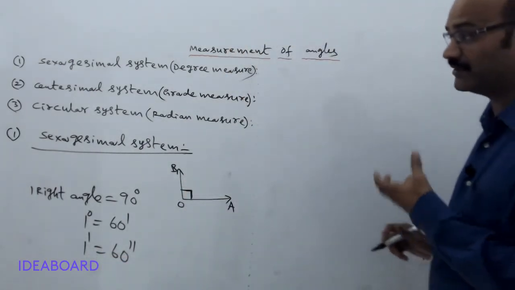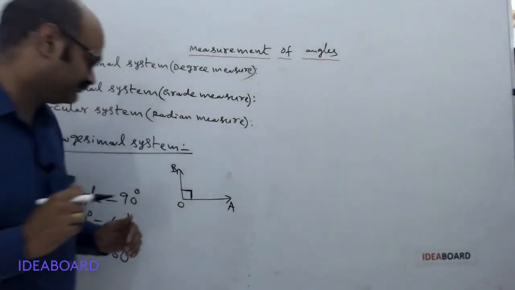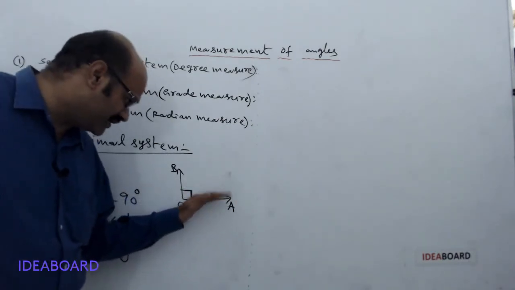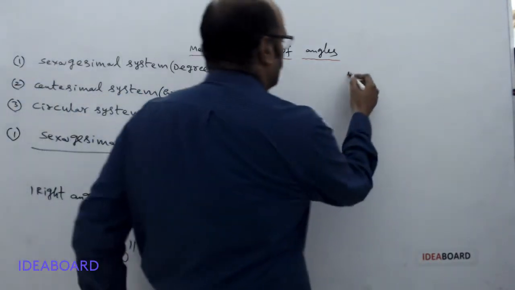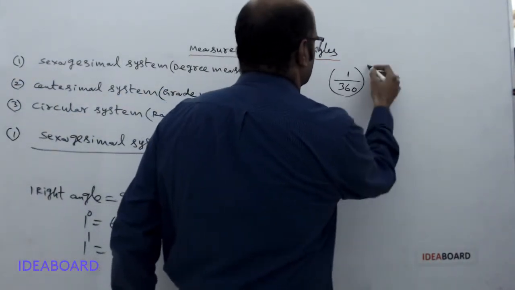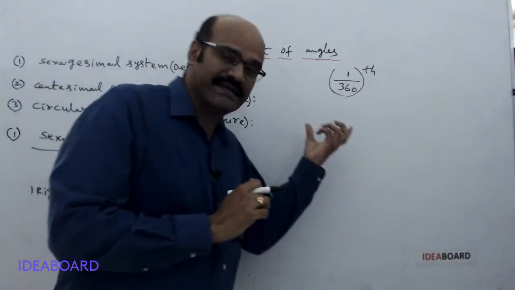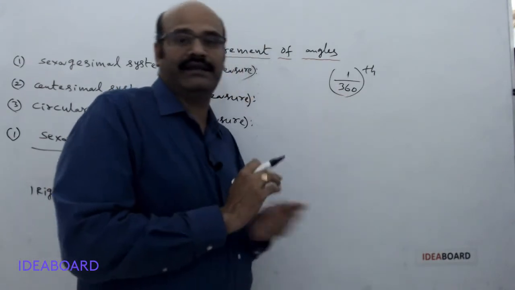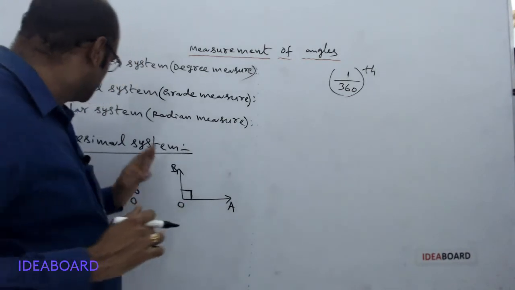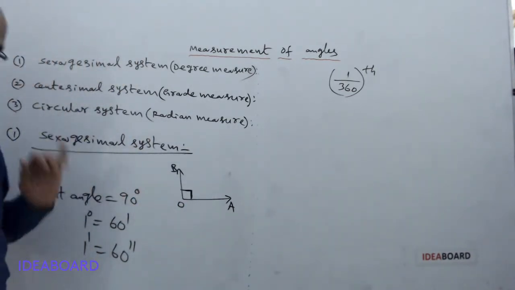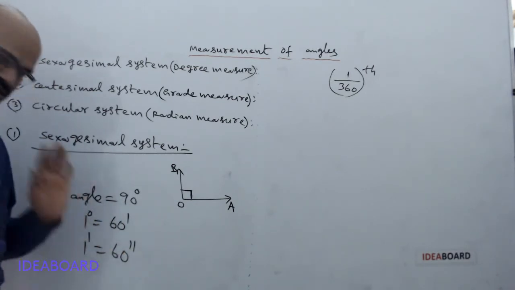So the definition of a degree is here: if a rotation from the initial side to the terminal side is 1 by 360th of a complete revolution, then the angle is said to be a degree. So in the degree measure we have one right angle equal to 90 degrees, 1 degree equal to 60 minutes, 1 minute equal to 60 seconds.